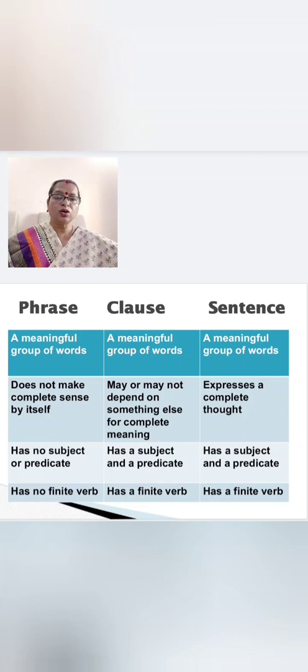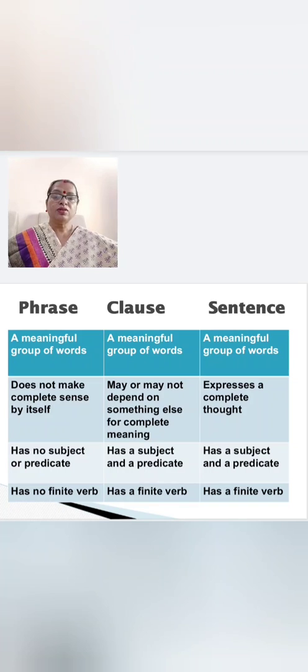A phrase does not make complete sense by itself. It is only a group of words which makes some sense but not complete sense. A clause may or may not depend on something else for complete meaning. And a sentence expresses a complete thought. So these are the differences.